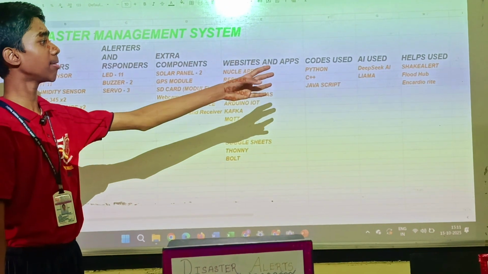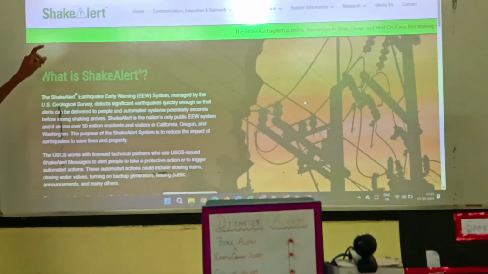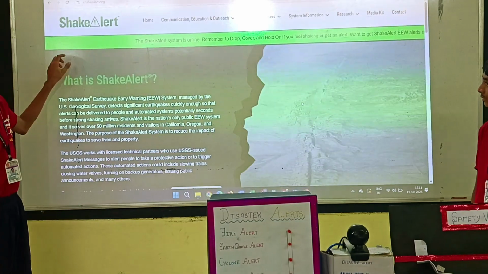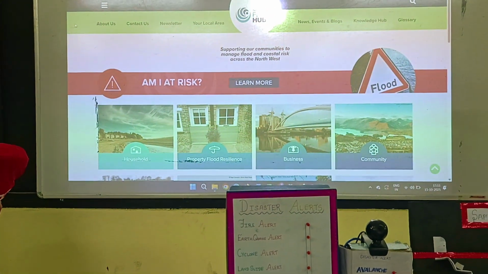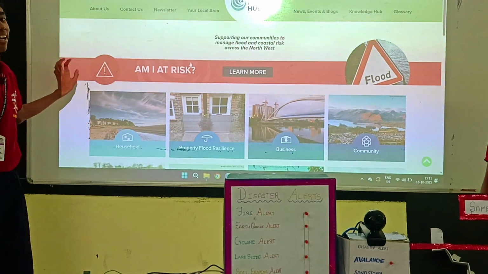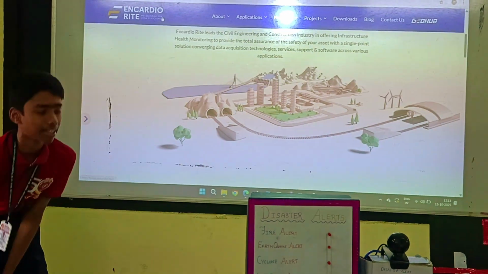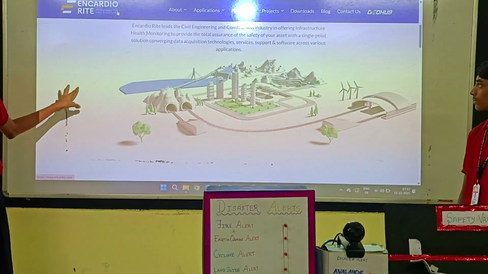Here are the things we have used in our natural disaster management system. ShakeAlert is a website created by Chrome. We have included it in our project. FloodUp is also a website created by Chrome. We have used it in our project. Encardiorite is a website created by the Encardiorite company, which was created by Amod Gujaral.